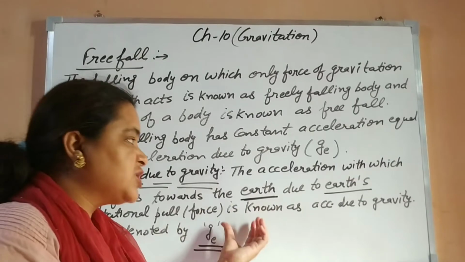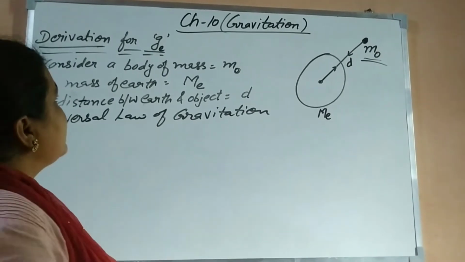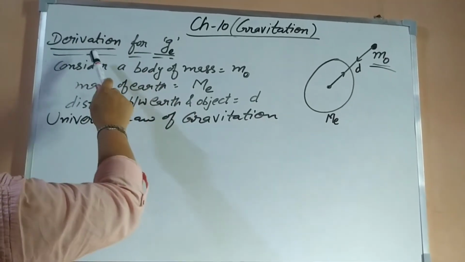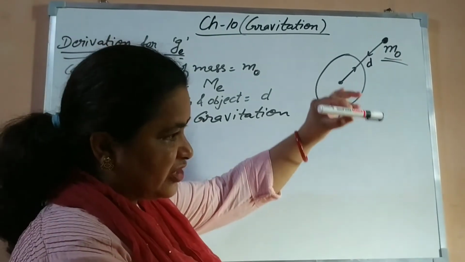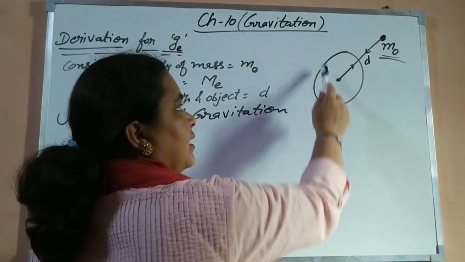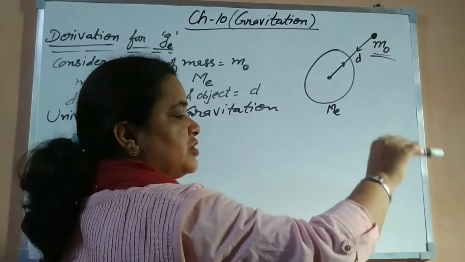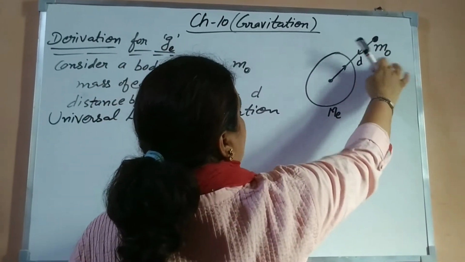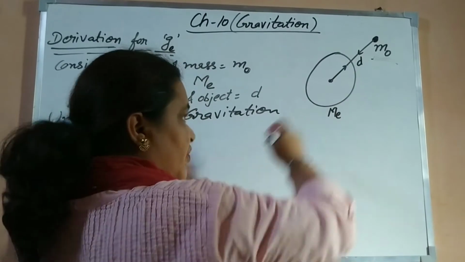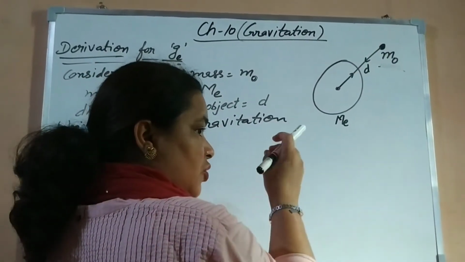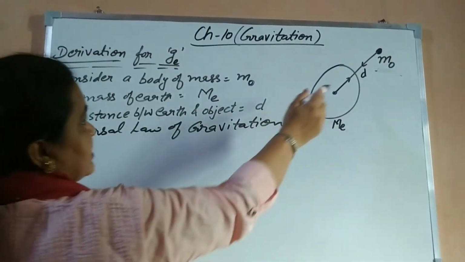Now let's find out the expression for this acceleration due to gravity. Let's find out the derivation, meaning the mathematical formula, for the acceleration due to gravity of the earth. We will consider the gravitational force of the earth. Let us consider this is the earth, with mass M of earth, and this is the object which is falling towards the earth. We have considered its mass as small m, and we are not considering it on the surface of the earth, so d is the distance between them.